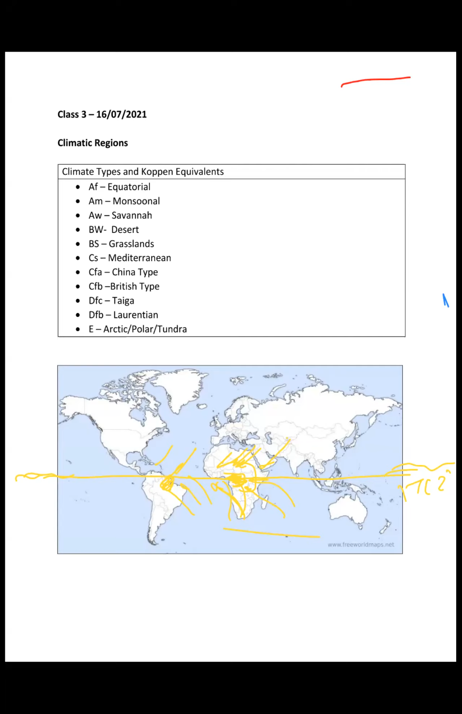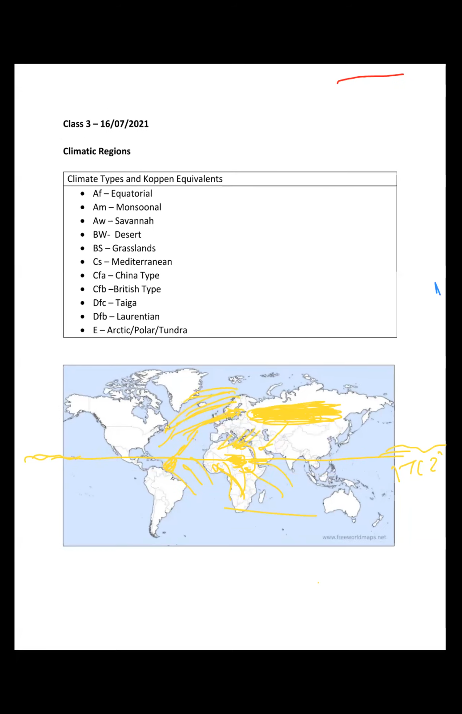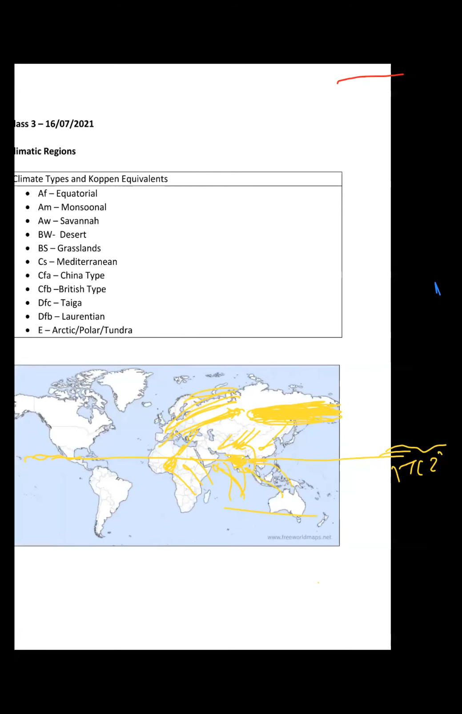Yes, sir. And similarly for steppes, it is the westerlies. But you see, the westerlies, when they go inwards, they lose their moisture when they enter this region. So that is the reason for lesser rainfall in this region, right? Yes, sir. Understood. Got it.